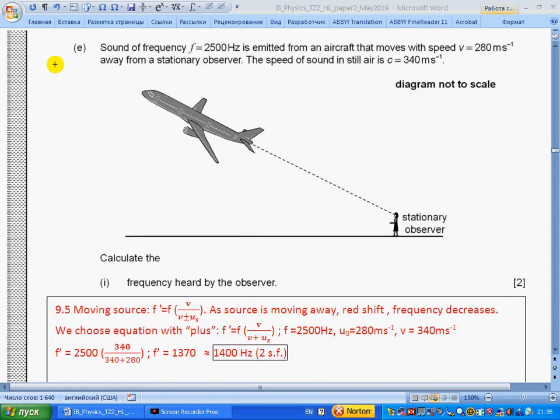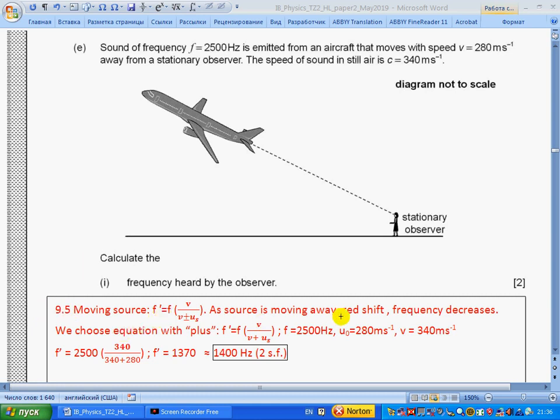Question E. Sound of frequency 2500 Hz is emitted from an aircraft that moves with speed 200 meters per second away from a stationary observer. The speed of sound in still air is 340 meters per second. Calculate the frequency heard by the observer. Section 9.5, for moving source.